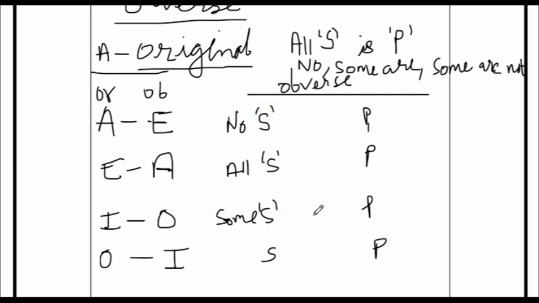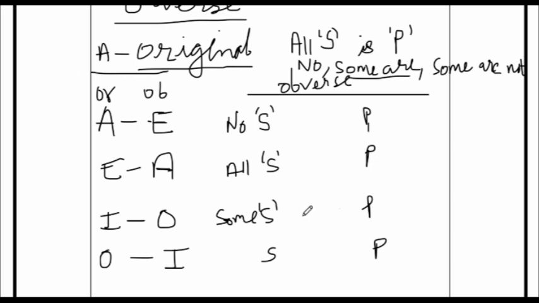So some S, I is some are. So when we convert it to O, some are not. Since we have written is, we'll go with is.